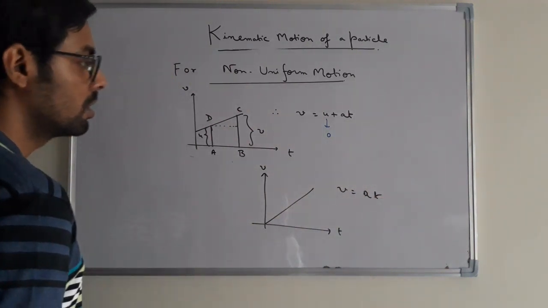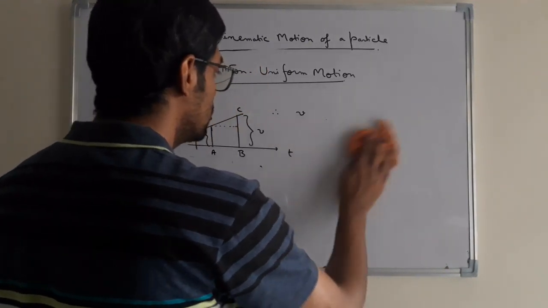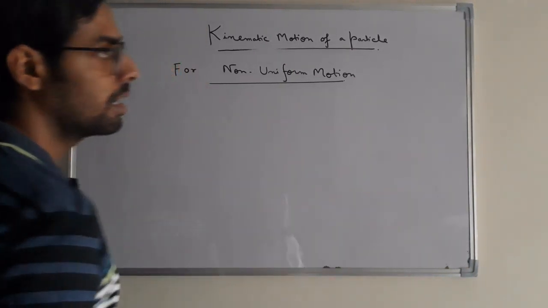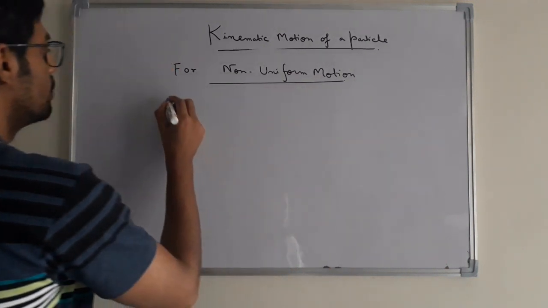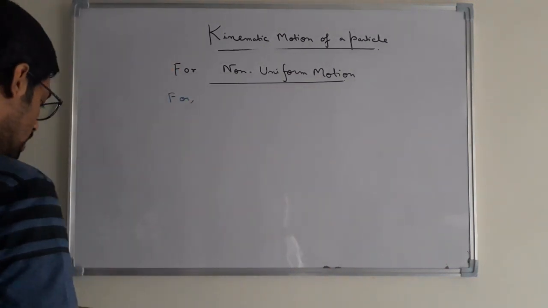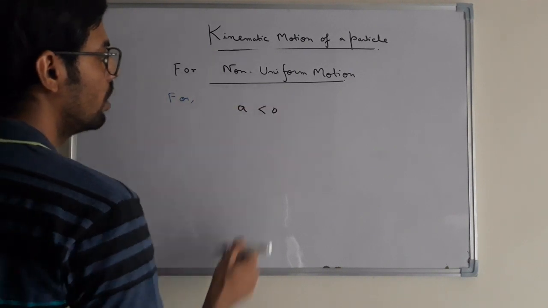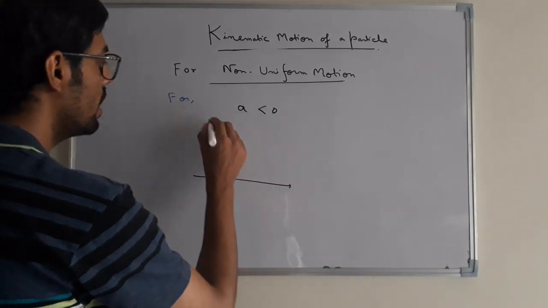Now, for non-uniform motion of the particle, if the acceleration is negative, in all the earlier curves we have considered that the particle is moving with a positive acceleration, that is a greater than 0. Now for the case that a is less than 0, or the particle is moving with a retardation, then the ST curve will look like this.